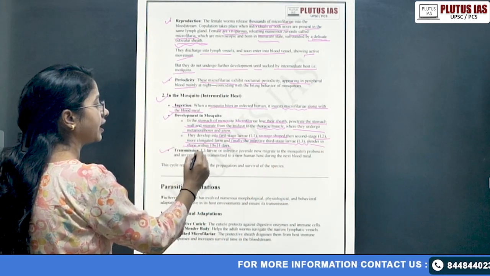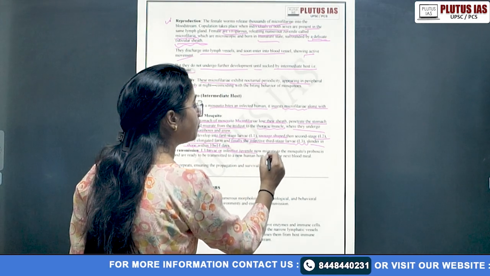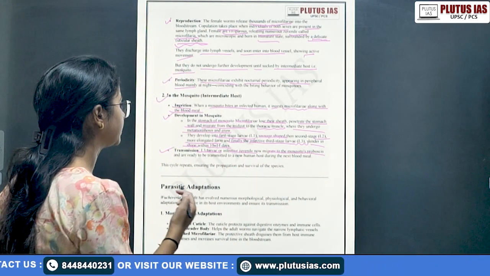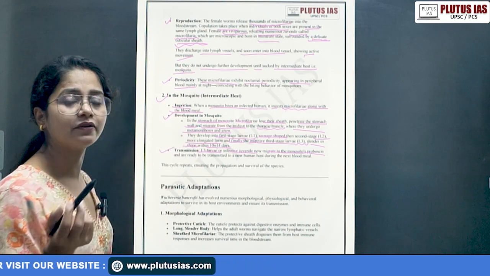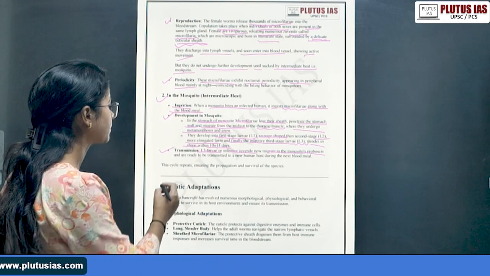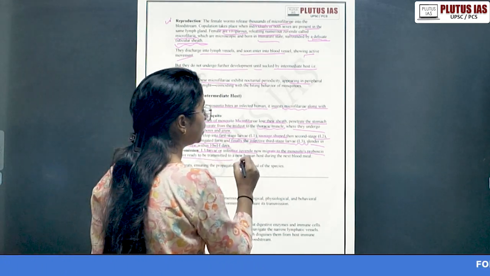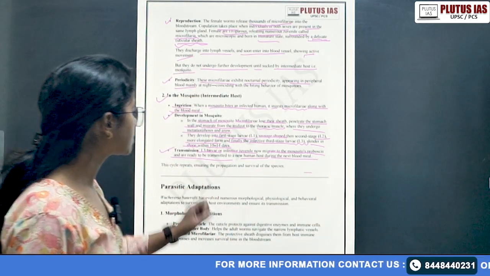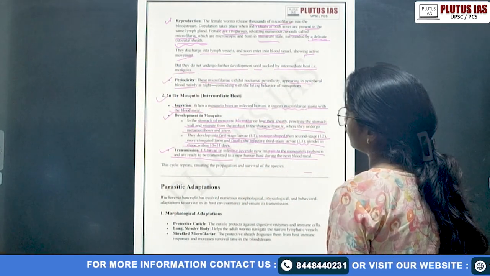Then transmission again: the L3 larva, or infective juvenile, now migrates to the mosquito's proboscis. Proboscis, that is the mouth region, right? From the thoracic region it comes again to the proboscis region, and is ready to transmit to a new human host during the next blood meal. The cycle repeats, ensuring the propagation and survival of the species.